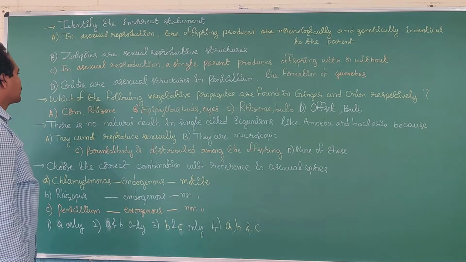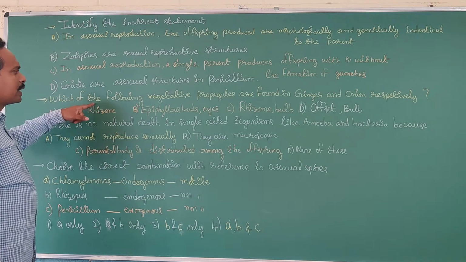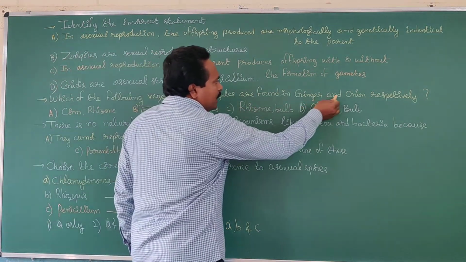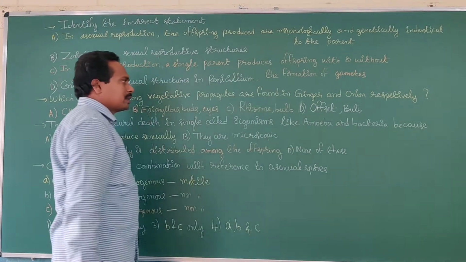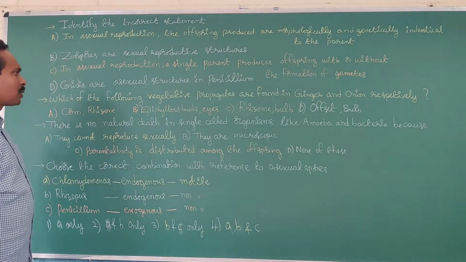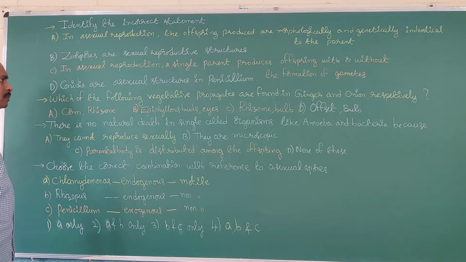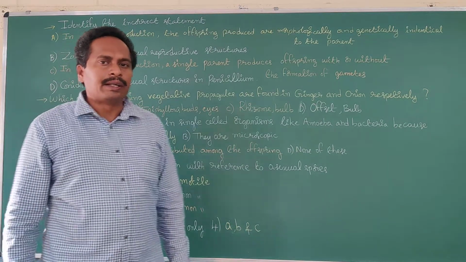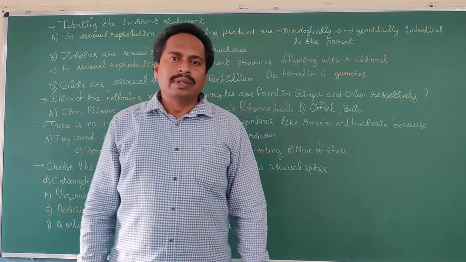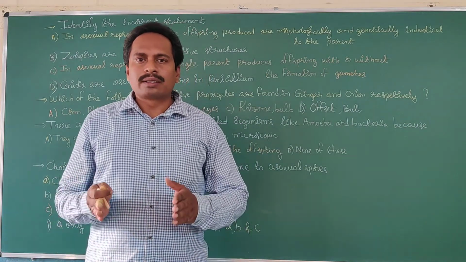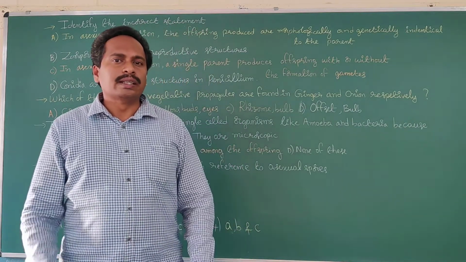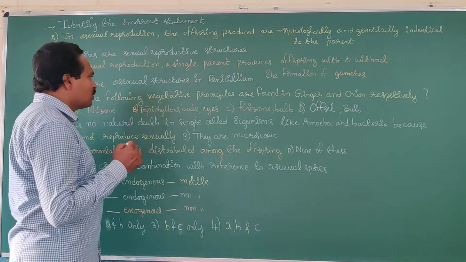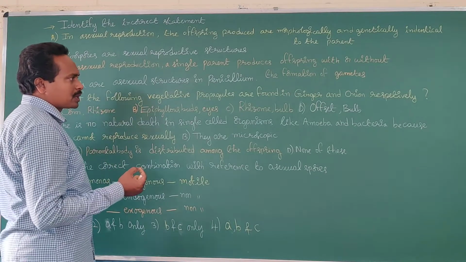Next question: which of the following vegetative propagules are found in ginger and onion respectively? In ginger, the plant stem grows horizontally inside the soil. If any plant stem grows horizontally inside the soil, it is known as a rhizomatous stem, which is involved in vegetative reproduction.